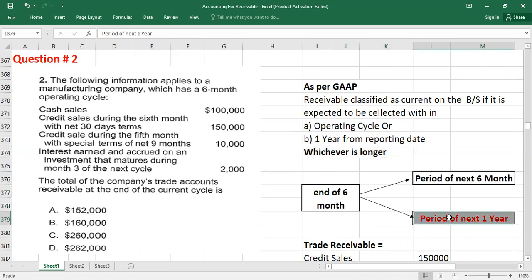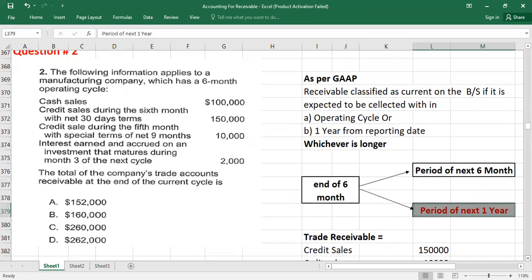So it means all the receivables which will be collected within the period of 1 year from the reporting date should be classified as current assets. Otherwise it will be a non-current asset. So you have to focus now on the period of 1 year, because this is as per US GAAP I'm discussing.